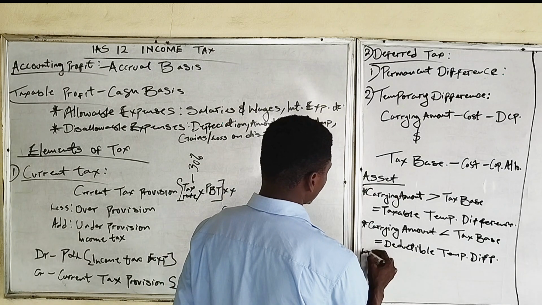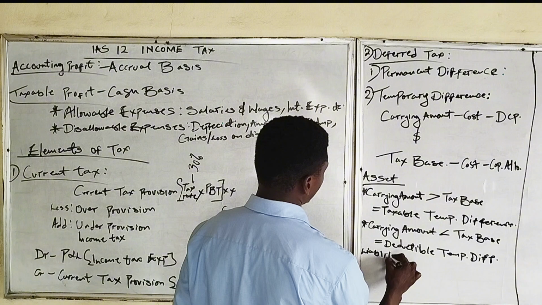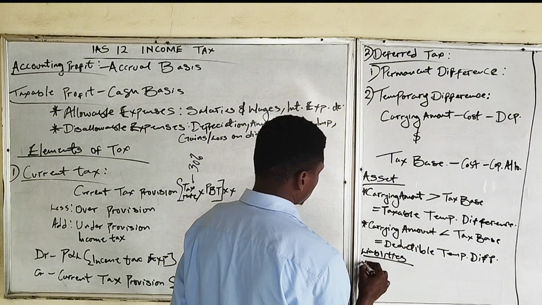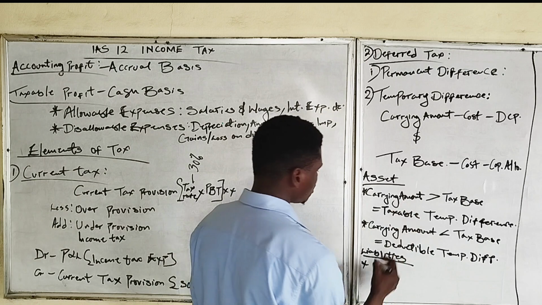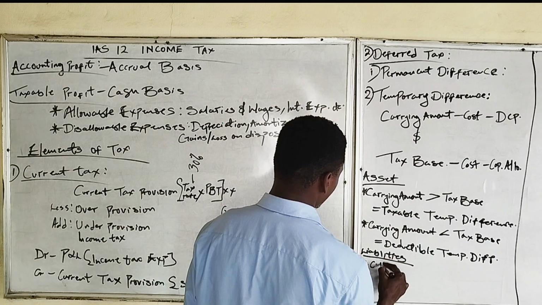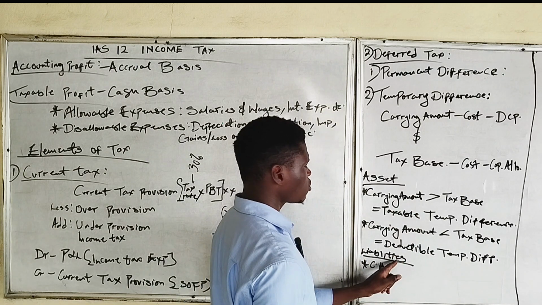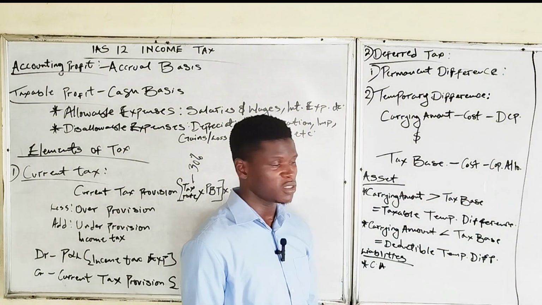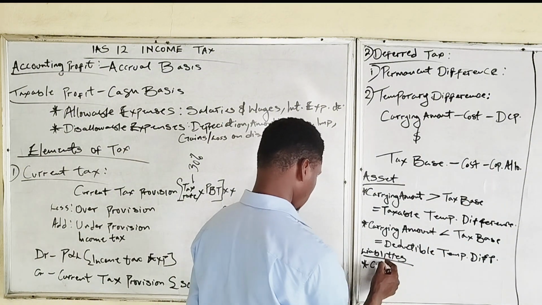Now for liabilities. I'll represent my carrying amount with CA now. Just like we said, the carrying amounts are the present worth of assets and liabilities on the face of the account.